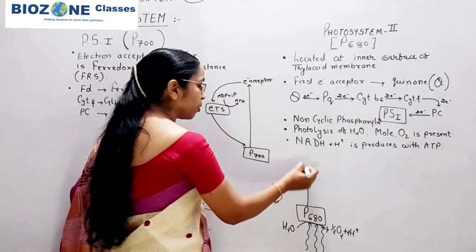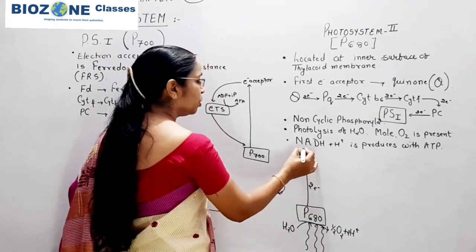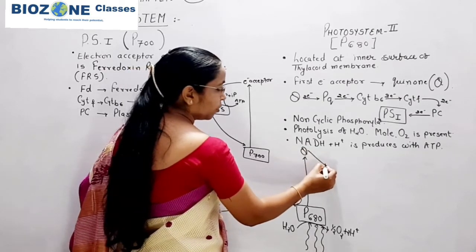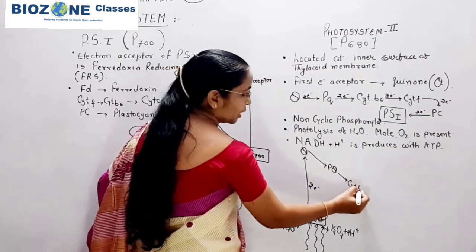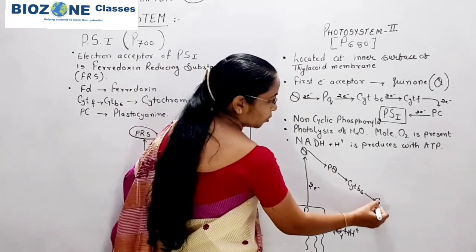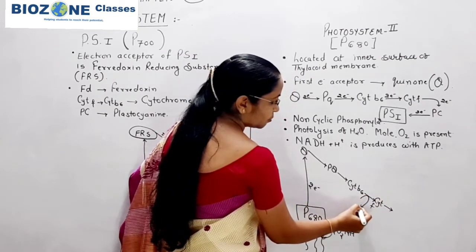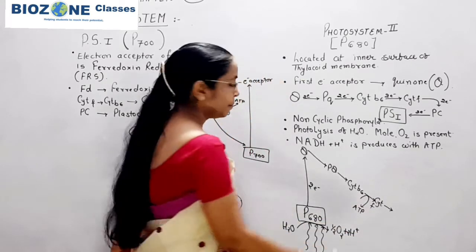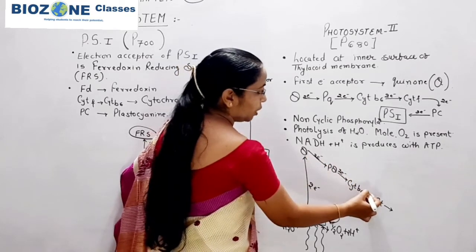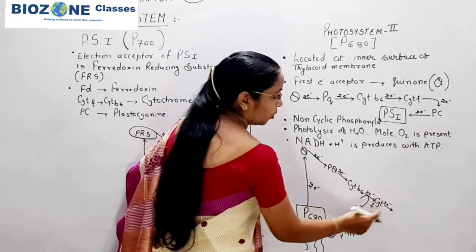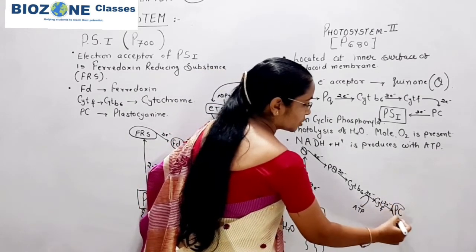The electrons from P680 are transported to quinone. From quinone they are transported to plastoquinone, from plastoquinone to cytochrome B6, then cytochrome F, and here again energy is produced in the form of ATP via ADP and inorganic phosphate, and now the low-energy electron from cytochrome F reaches plastocyanin.